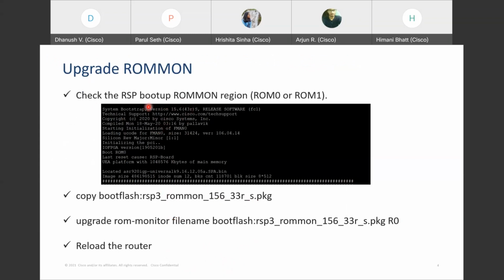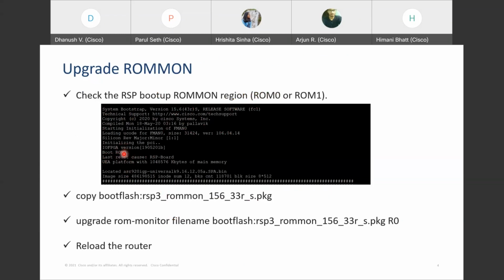Then first you have to check which slot your ROMMON is active in. This information is available during the boot of the Cisco router. When you get the boot messages, you get a line saying boot from ROM0, which means the RSP from slot 0 is active. So you need to upgrade that ROMMON version first, though it is recommended that you upgrade both.